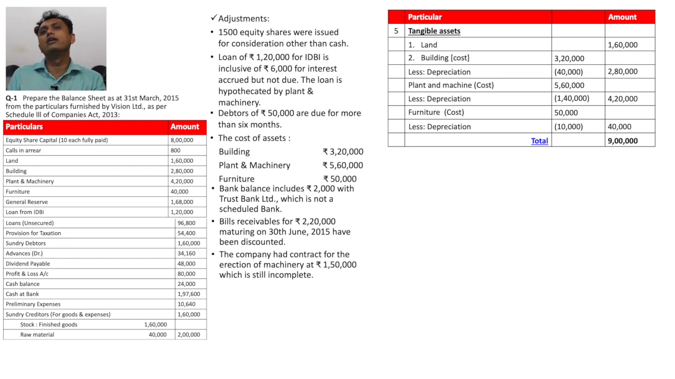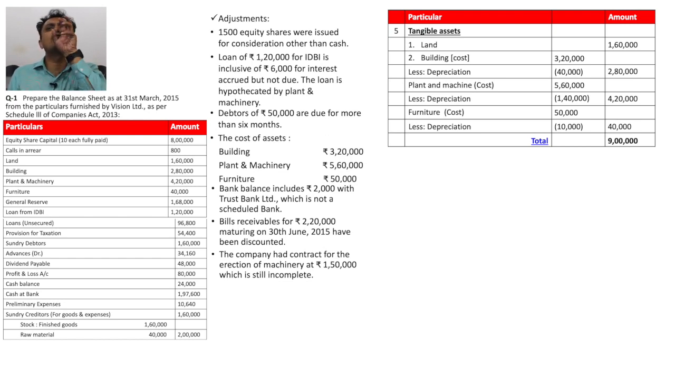So we write it down in one specific note, a note of tangible assets, and we write down building 3,20,000 minus depreciation 40,000, and in the outer column we write down 2,80,000.